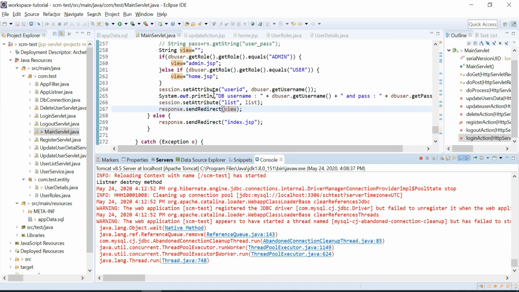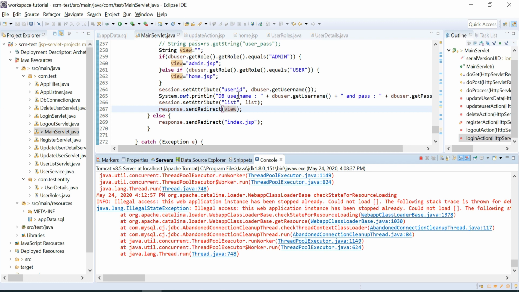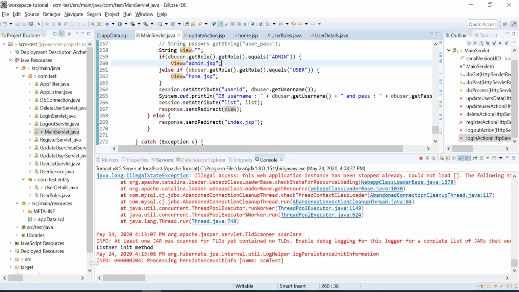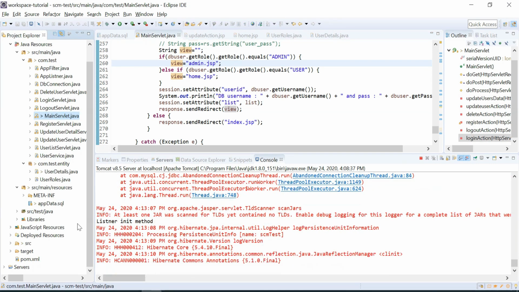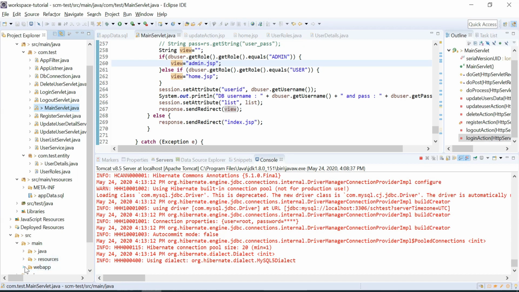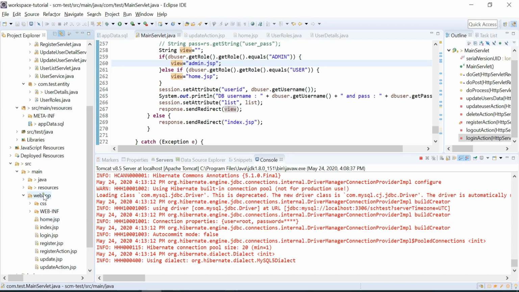Now what we have done, we have created the table, and we have created the role based view render. If role is equal to admin, then admin.jsp, and if role is equal to user, then home.jsp. We need one more JSP, that is admin.jsp. Let's create that.